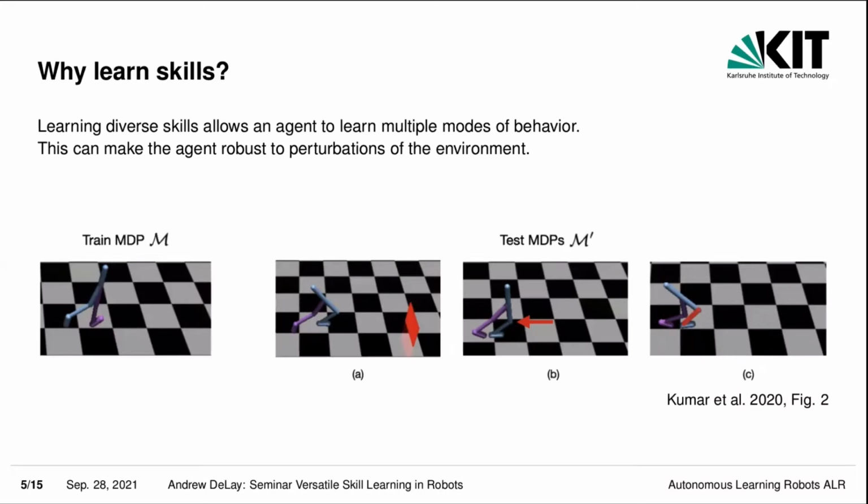So why should we even learn skills? Learning diverse skills allows an agent to learn multiple modes of behavior, and this can make it robust to perturbations of the environment. For example, if we train the agent in an unperturbed environment, the agent might then be well suited to achieve a high reward when, for example, obstacles are given or forces are applied to the joints, or there are any motor failures in the agent.